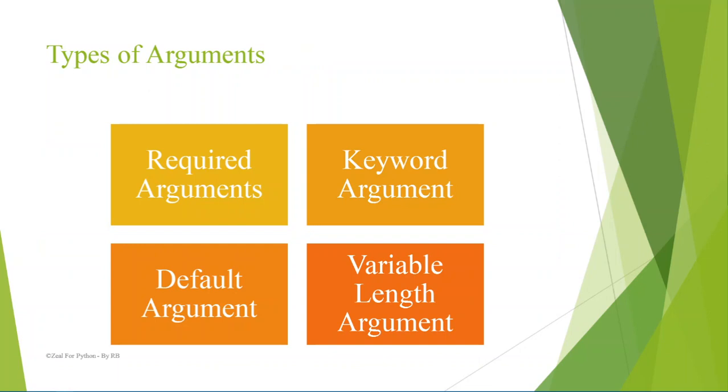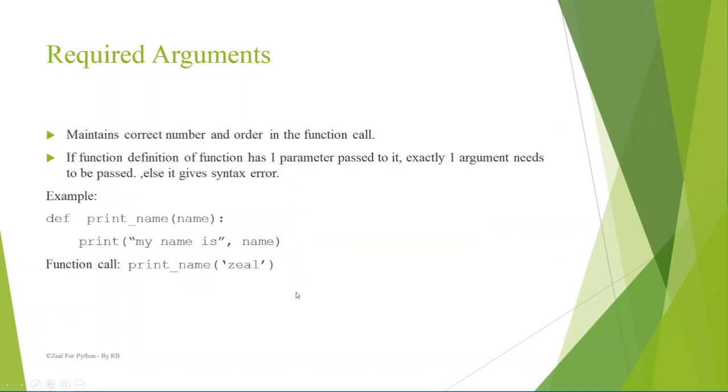Depending on how arguments are passed, we have 4 types of arguments: required arguments, keyword arguments, default arguments, and variable length arguments. Let us see these one by one. See, required arguments, as the name suggests, means we should maintain the correct number and order in the function call. If the function definition has one parameter, only one argument needs to be passed, else it will give us an error.